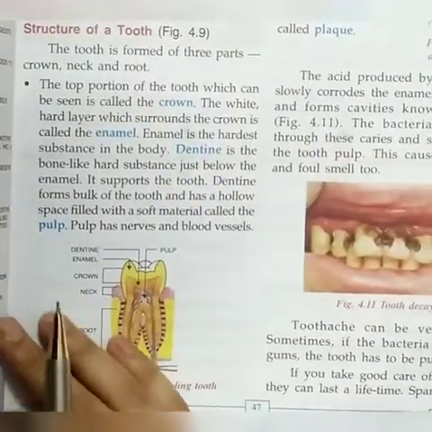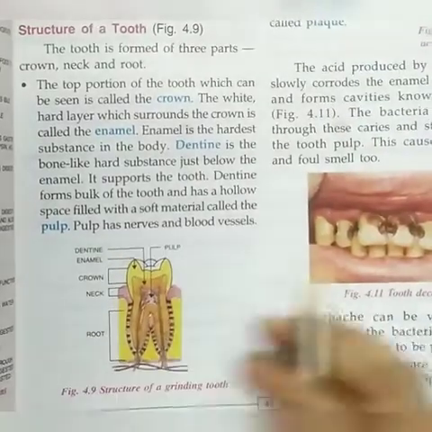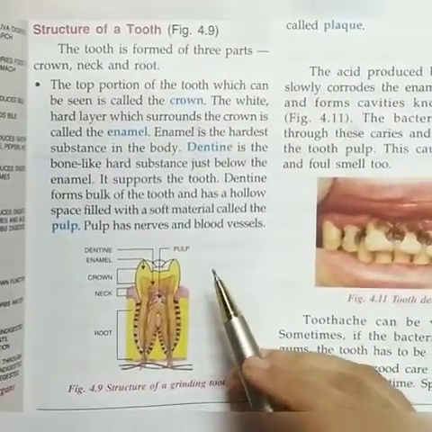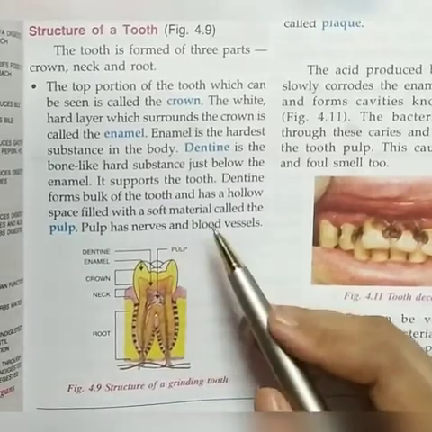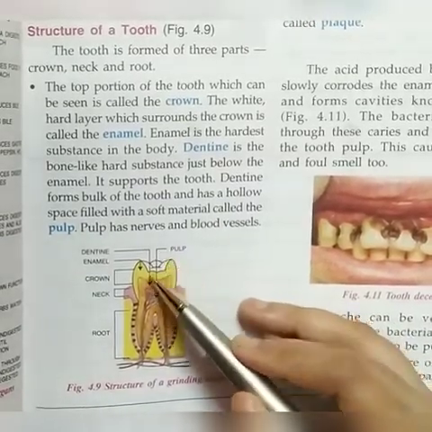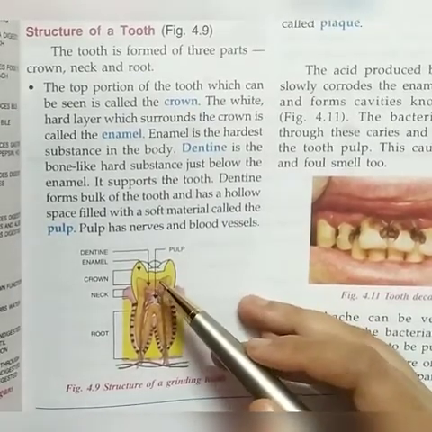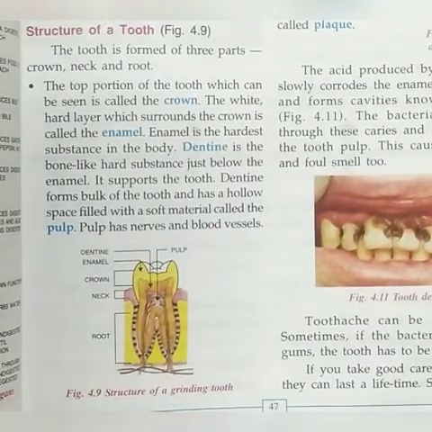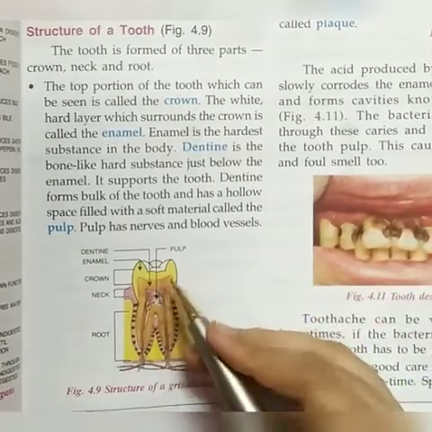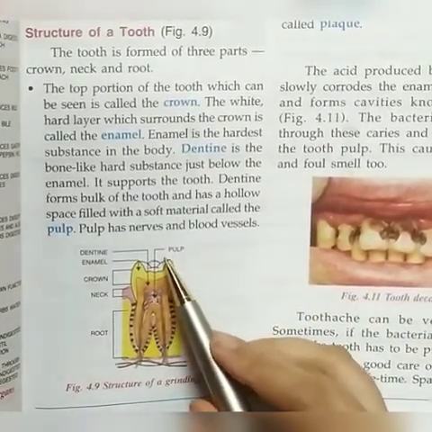Here is the structure of a tooth. The tooth is mainly formed of 3 parts: crown, neck and root. The top portion, the white portion which is visible from outside, the portion which we can see normally, that part is known as crown.